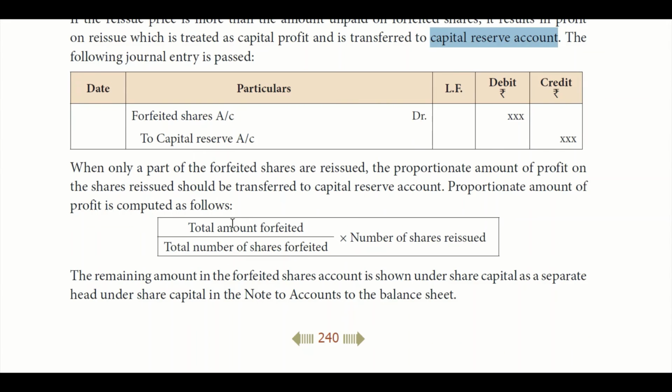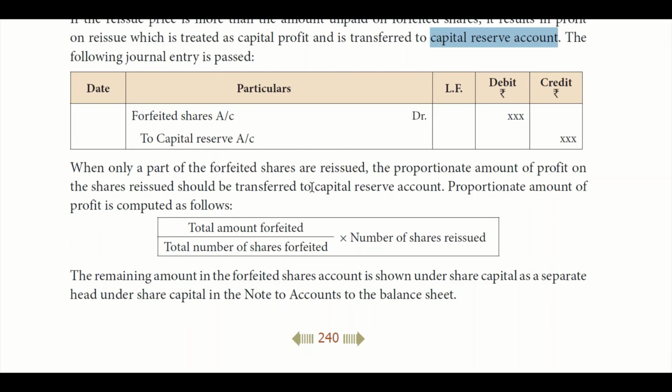And there is a partial proportionate amount of profit to be moved when only part of forfeited shares are going to be reissued. For example, 100 shares were forfeited, and we are going to reissue only 50 shares.